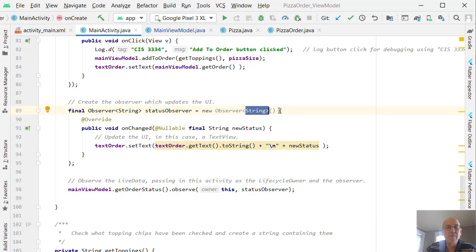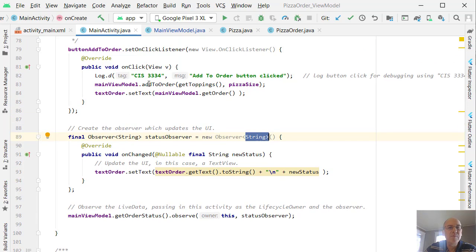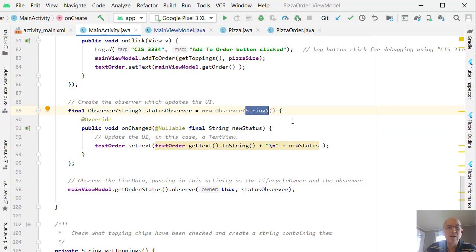Then once we have that, we declare an inner class, similar again to what we do up here for button listeners. We declare an internal class, and in that class we create an onChange method. And that has to have one variable, and that's a string, because we're observing a string. Then we can give that variable any name we want.